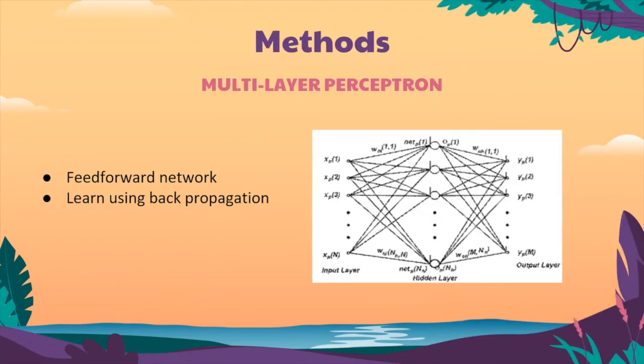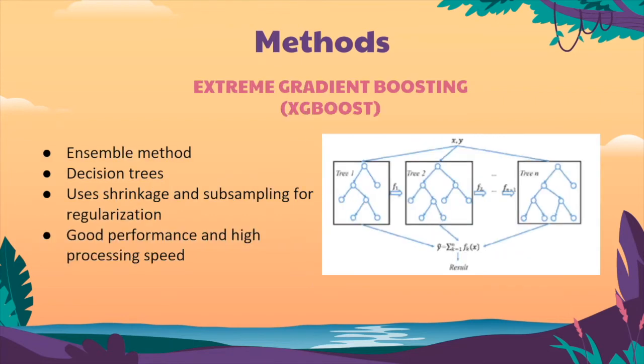The first model we use is the multi-layer perceptron model. It's a popular feed-forward neural network model that contains 3 main components: input layer, hidden layer, and output layer. The input values will be forward propagated to the output layer, then the loss will be calculated using the loss function. The network will then update the weights and bias using backward propagation. After a certain number of epochs, the loss and accuracy will converge at a particular value.